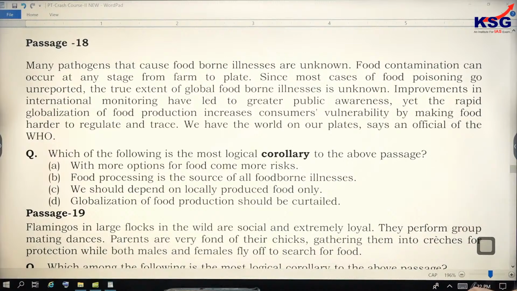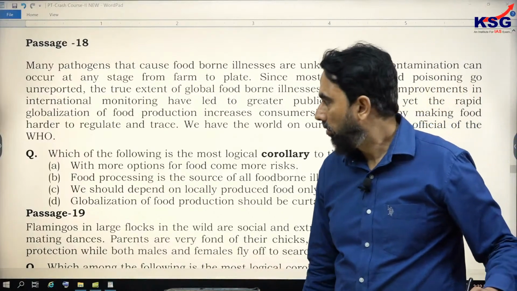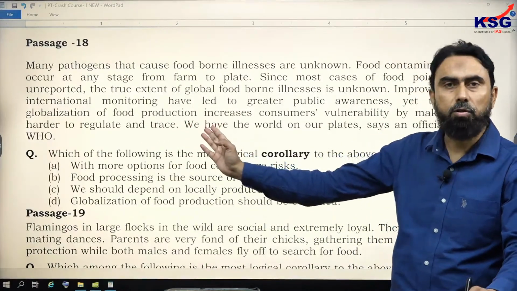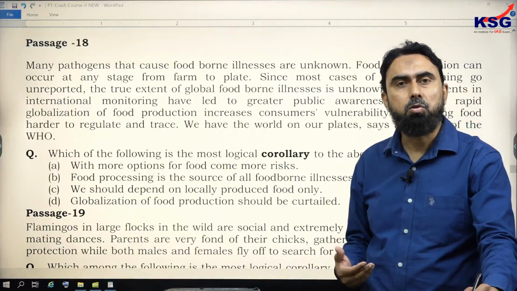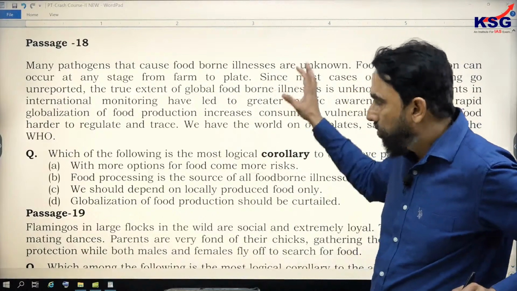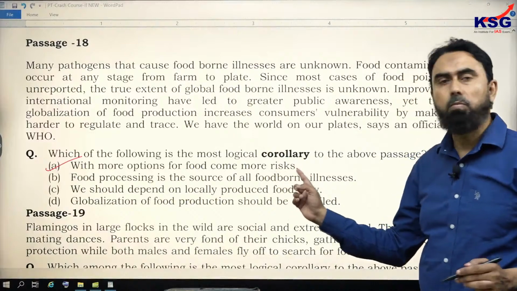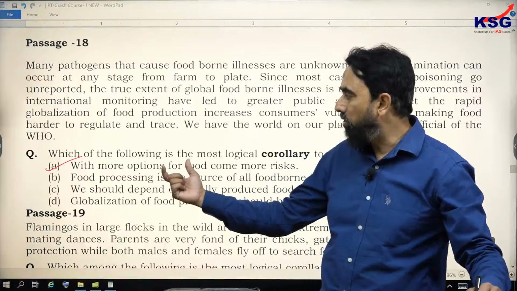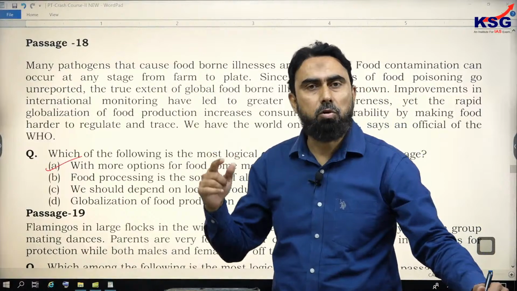So you see, students, the whole passage seems to suggest that due to this variety of food and the food travel, and due to the excess globalization of food production, it has increased the vulnerability. The chances of food contamination go up. This is the theory. On the basis of this, the corollary is option A: with more options for food come more risk. This is the next logical step, the logical consequence you arrive at on the basis of the point that the author tries to establish. So this is the nature of a corollary.